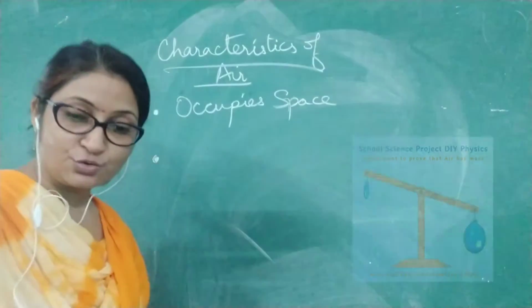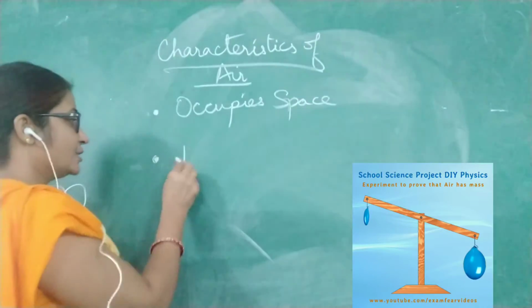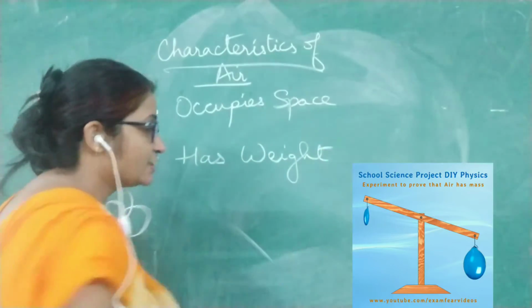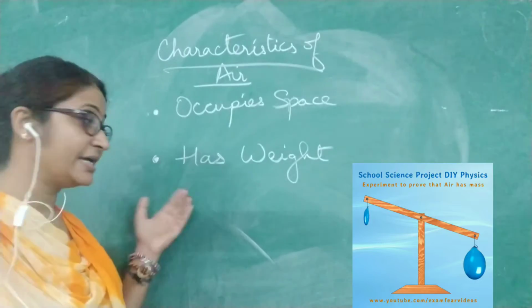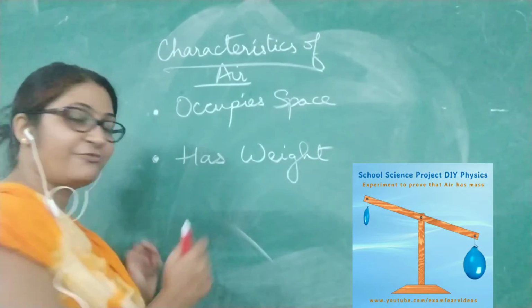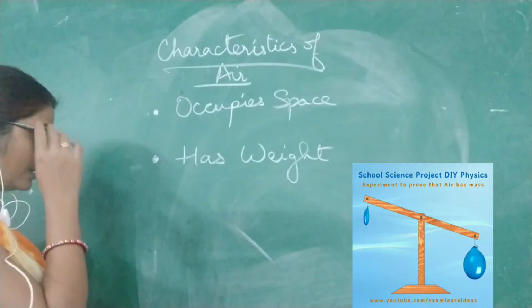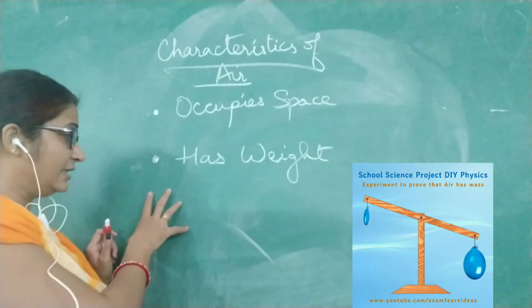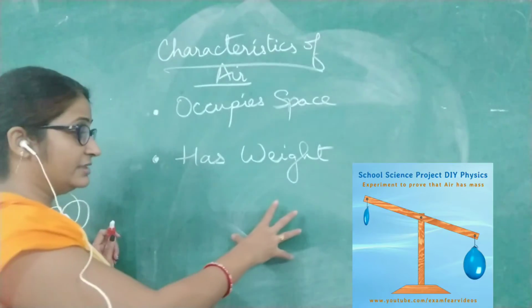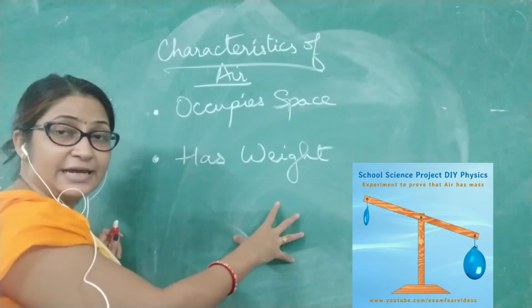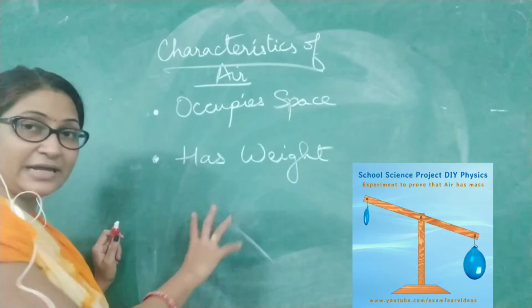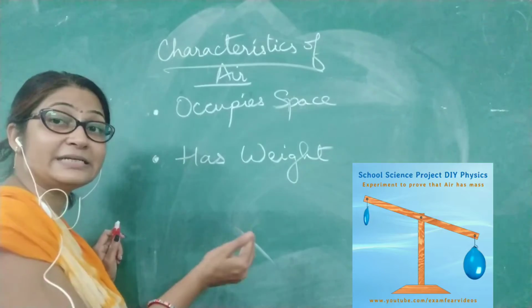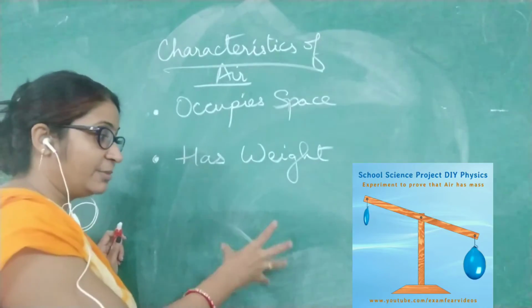Coming on to the next one, that is has weight. That means air has weight. Again, just have a look at this figure. On one side, an empty balloon is hung, and on the other side a filled balloon is hung, and you can see the weighing balance is going down wherever the balloon with the air is kept.